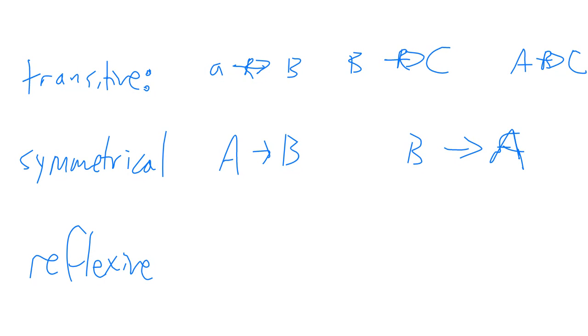And finally, reflexivity happens whenever a relation always holds between a thing and itself, so between A and A. Here, sisterhood is not a good example because no one is her own sister. So it is a non-reflexive relationship.